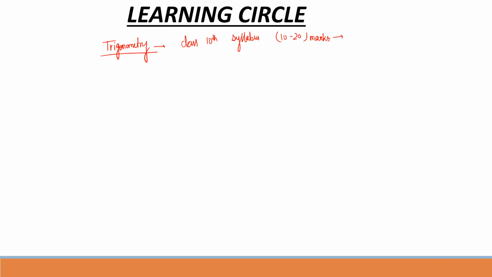So this makes trigonometry a beautiful chapter as well as a very important chapter in the 10th syllabus. So to cover these 10 to 20 marks, we will try to acknowledge every trigonometric topic in detail so that when a question appears, we would be in a condition to handle the question very properly.